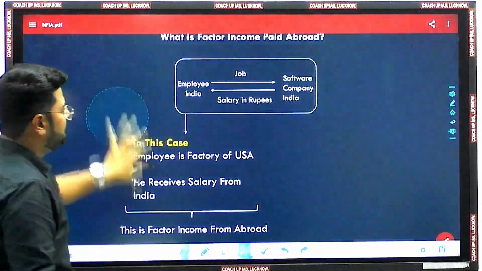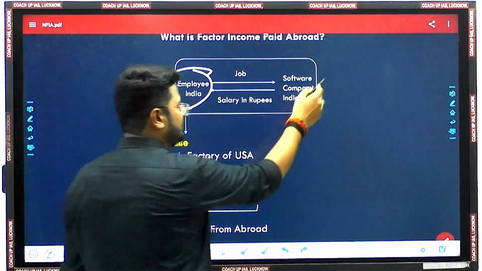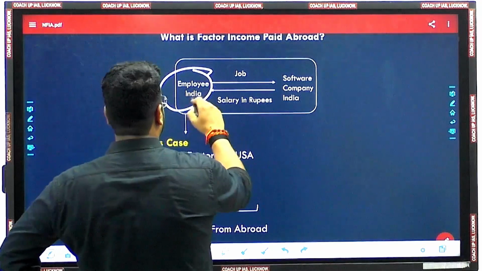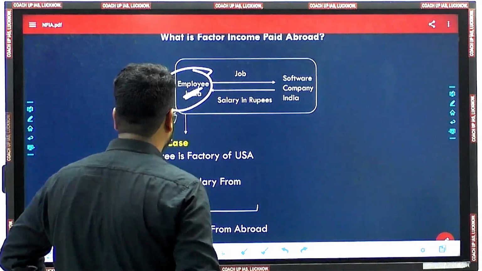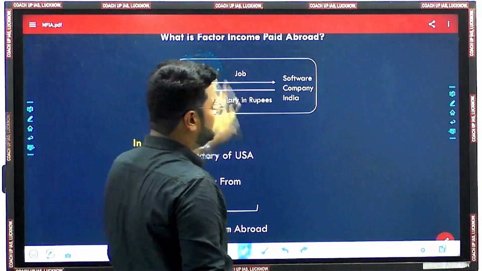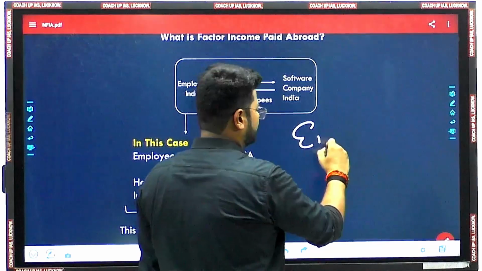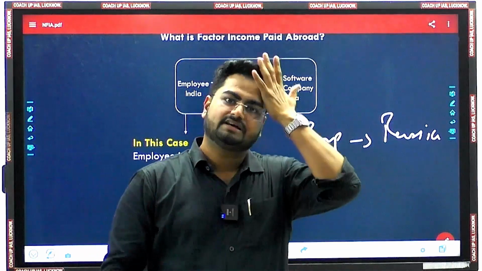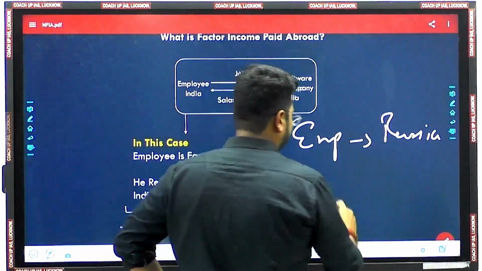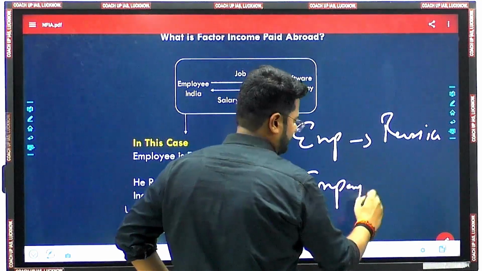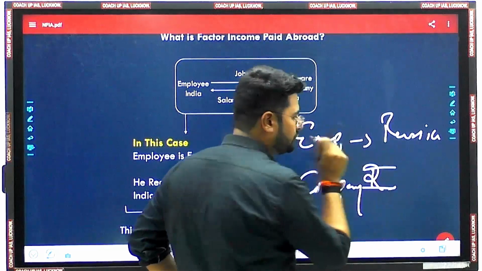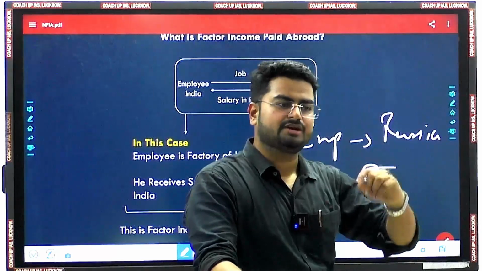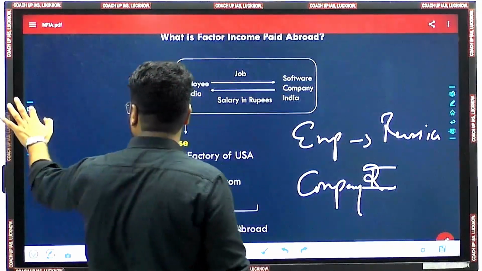The previous example was that the employee was in Russia and the company was in India, and the company was paying in Indian rupees to the employee in Russia. So the income was flowing all the way from India to Russia. So this was factor income paid abroad.